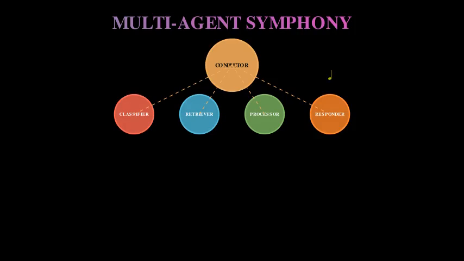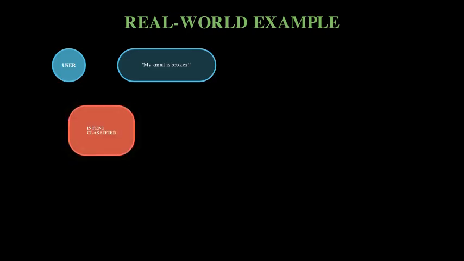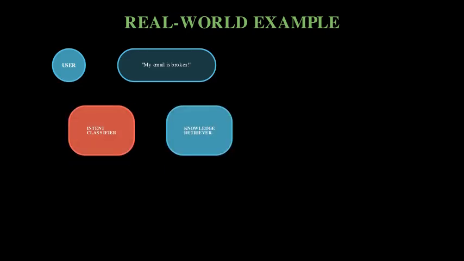Consider a customer service system. Agent 1 handles intent classification. Agent 2 retrieves relevant documentation. Agent 3 crafts the response. Each has a clear, focused job with the right context.